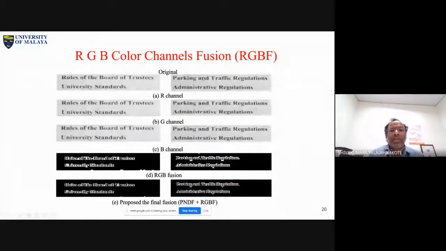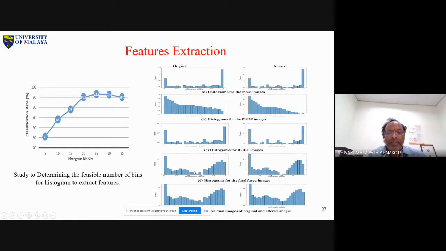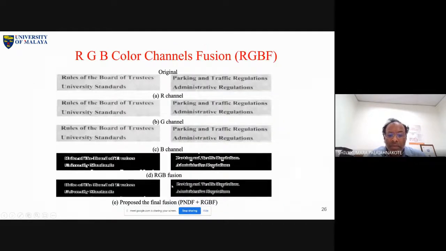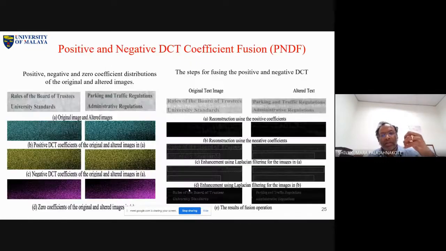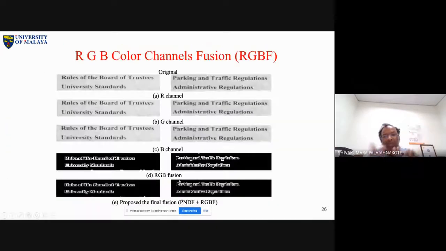Of course, we also used color information. So we fuse RGB again. This is the final fused image of an RGB color, and this is the RGB fusion, the final fusion. That means from the RGB we get one fused image, and the previous one is also a fused image. We combine them again, and that is the final image.